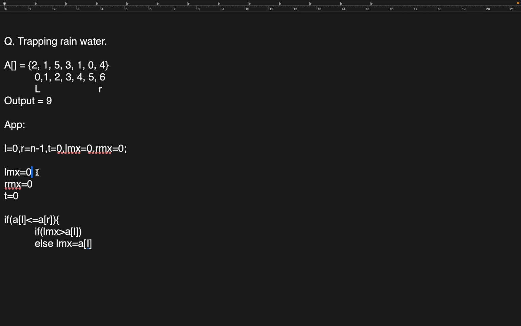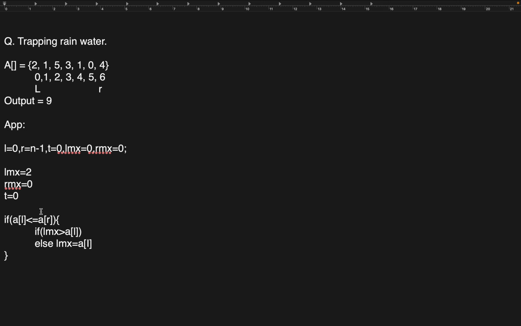Okay. So left max is updated with 2. Here we will write this condition later. We'll see this: what if left max is greater? So I updated my left max. This is done. So now let's check what about the right max?